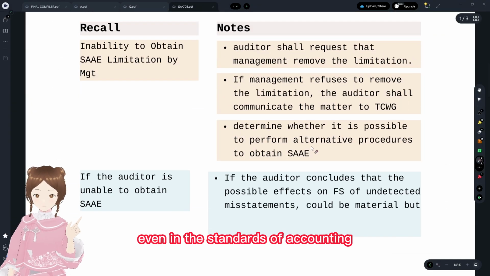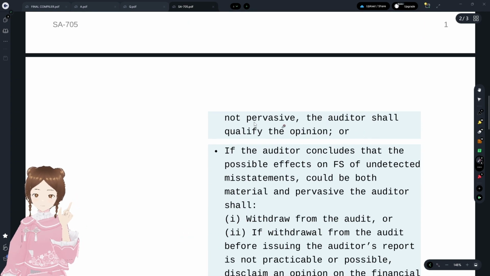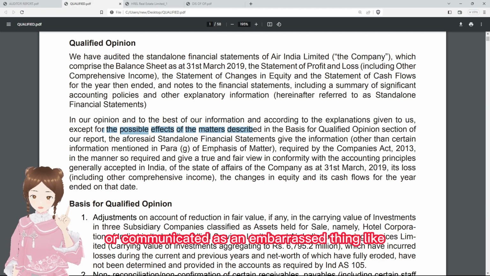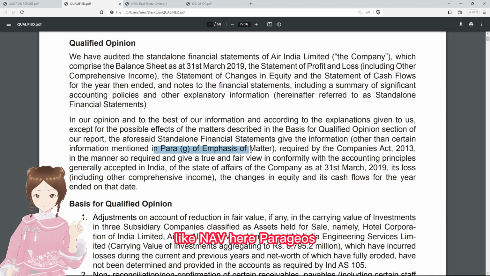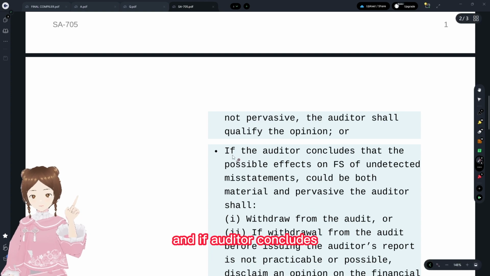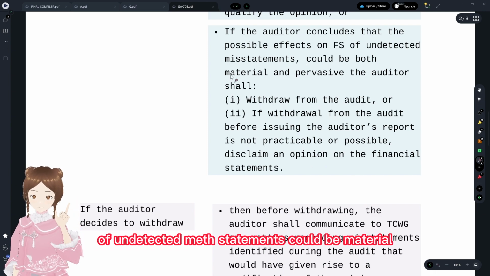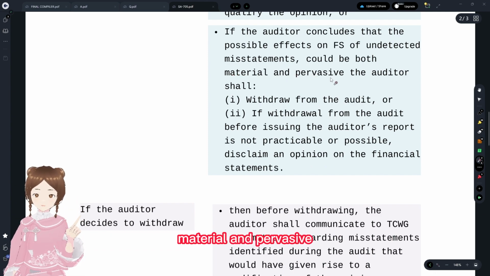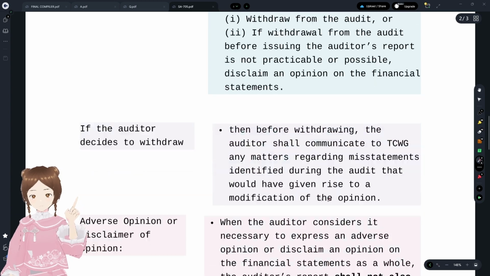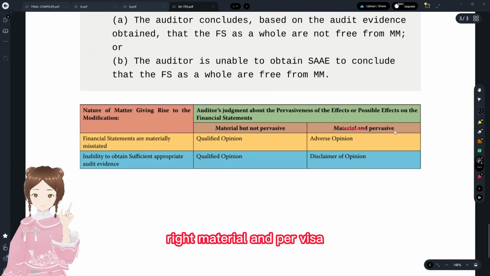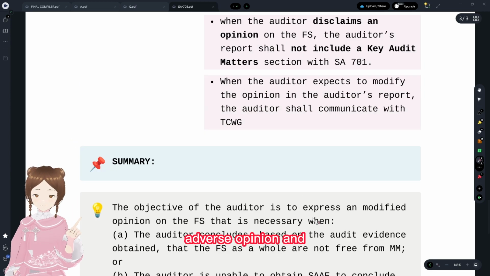Even in the standards on auditing, we also have the possible effects on the financial statements that were undetected and not pervasive. Not pervasive is communicated as an indirect thing, like except for some matters, para G, like now here para G of the emphasis of matter paragraph. And if the auditor concludes that the possible effects on the financial statements of undetected misstatements could be material and pervasive, then what he has to do? He has to form an adverse opinion. That's what is in our table, right? Material and pervasive with regard to the matters in the financial statements, which were misstatements, adverse opinion.